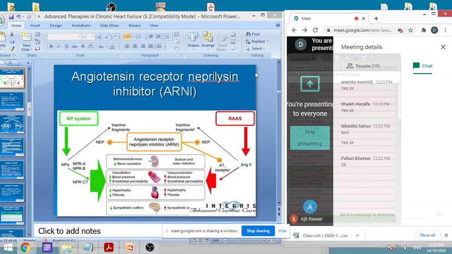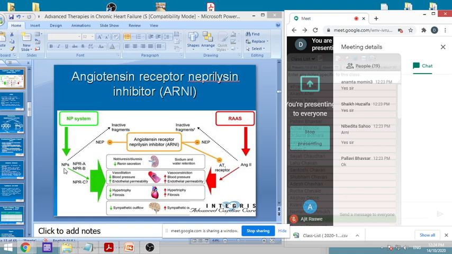So we have seen ARNI, that is angiotensin receptor and neprilysin inhibitors. Here we have seen natriuretic peptides, and there are inactive fragments, and there is a control of this.